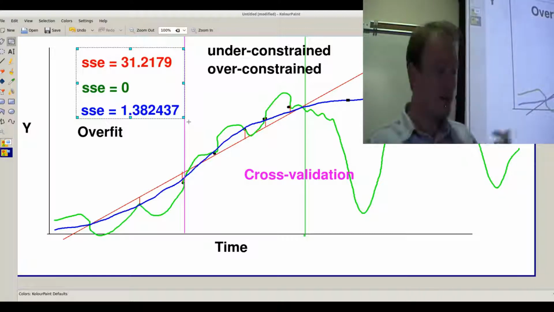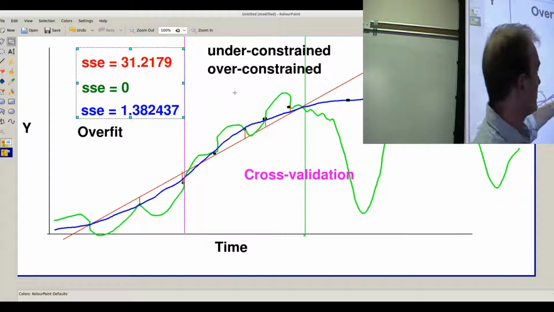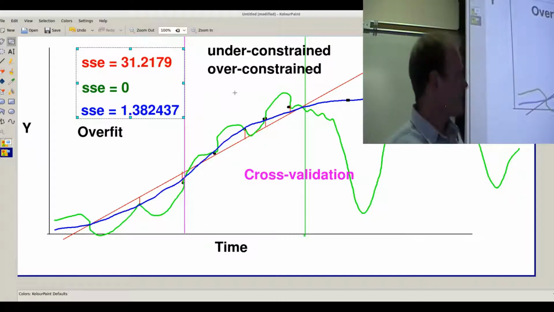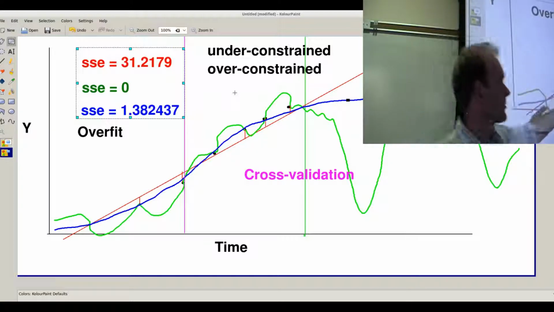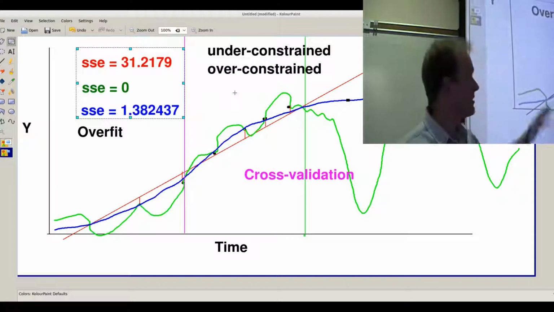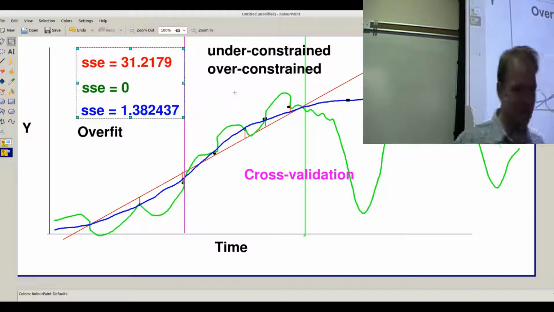And that will answer the question, which is better, blue, green, or red? Basically, we do cross-validation, whichever gives the best score. As far as we can tell, that's the best model for the future. Of course, we won't know until we see the future, but at least in the present, if we want to know the future, cross-validation is the best thing we've got.